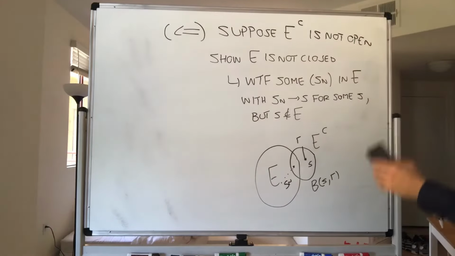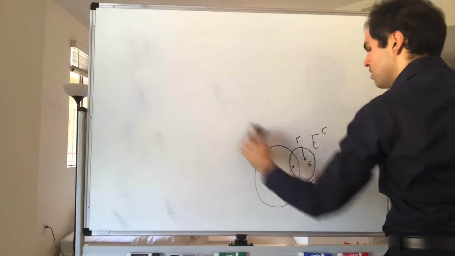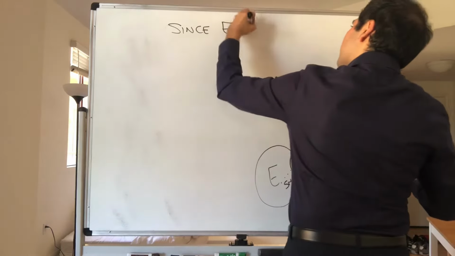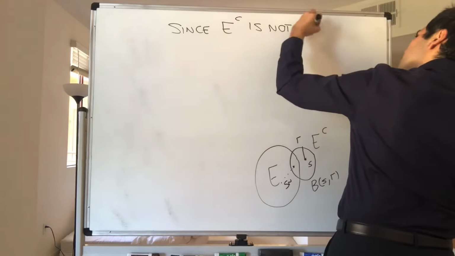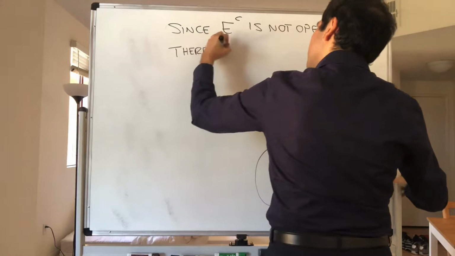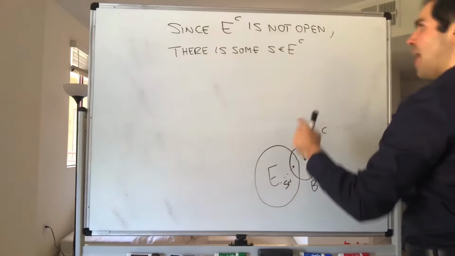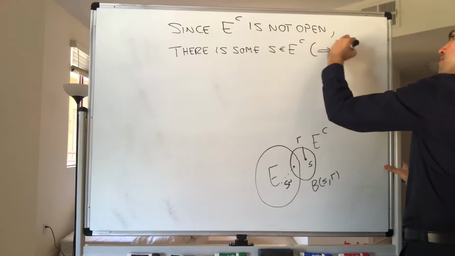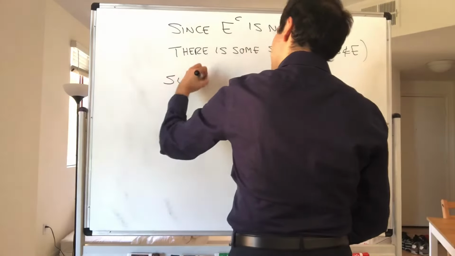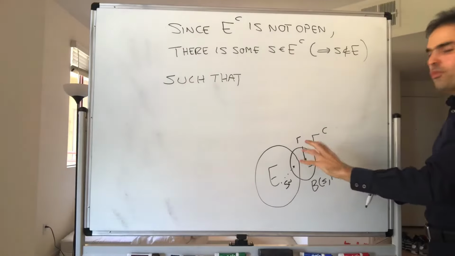All right, and now let's formalize this. So, since E complement is not open, there is some S in E complement. So in particular, S is not in E, because it's in the complement, such that, so we want to say all radii, but really we need a sequence.